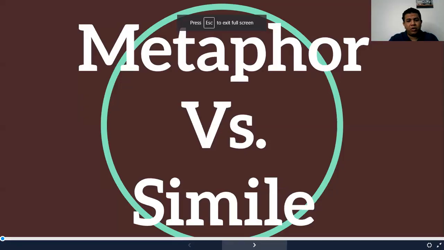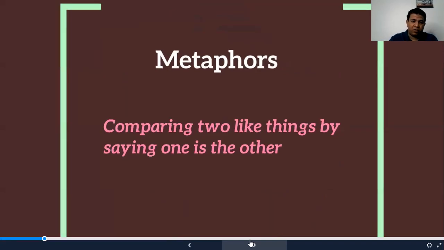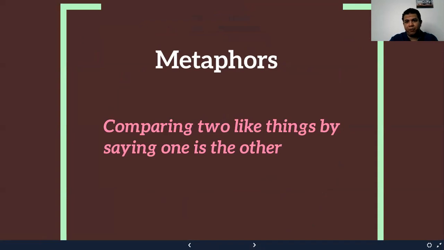I'd like you also to remember what a simile is and what a metaphor is. So I'm going to start sharing this with you in order to know what the differences between metaphors and similes are.